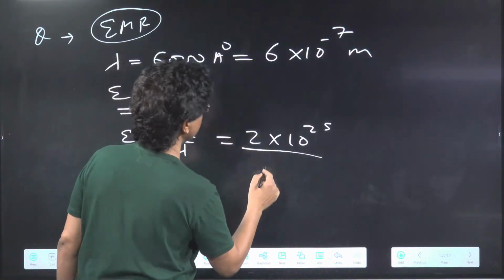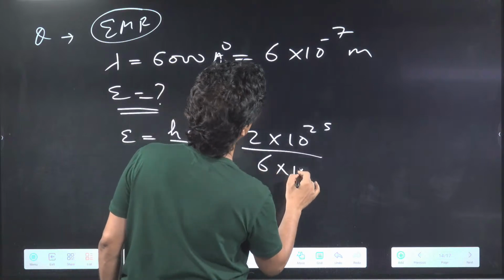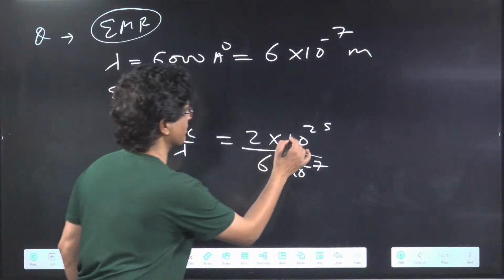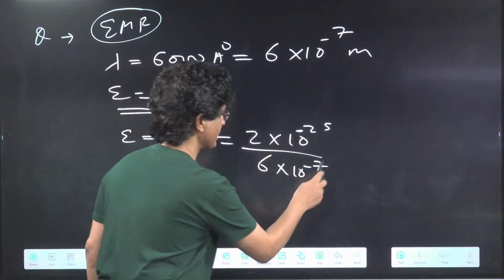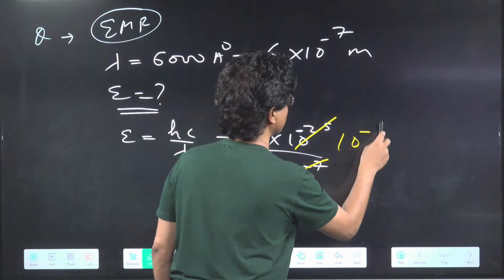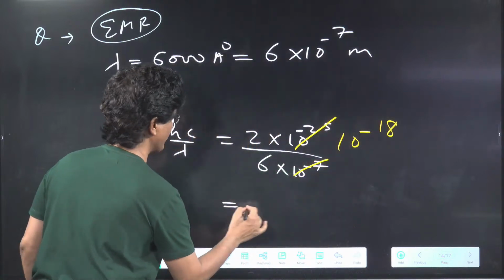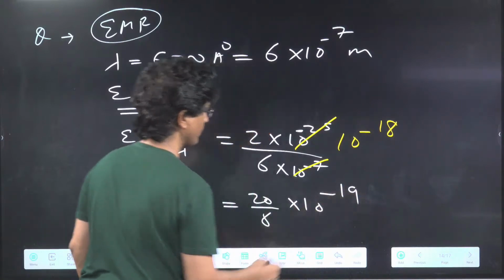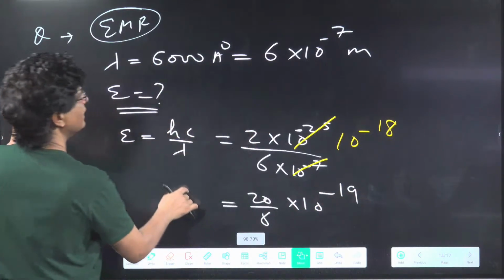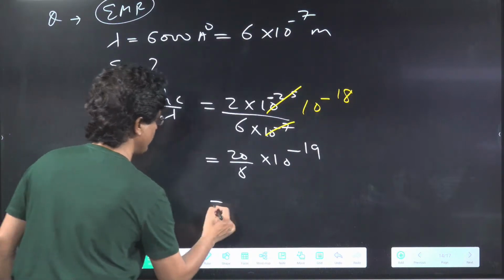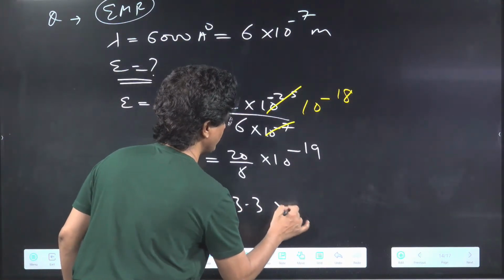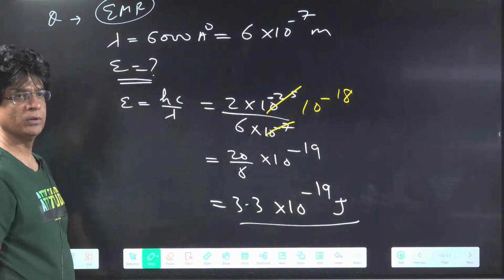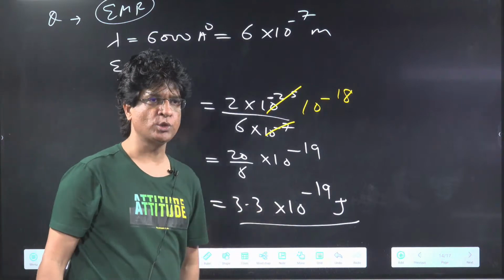So what will lambda be? 6 into 10 to power of minus 7. This is minus 25, this is minus 25, and this will be 10 to power of minus 18. And if you allow me, can I write 20 by 6 into 10 to power of minus 19? Yes or no? And if I'm not wrong, this will be 3.3 into 10 to power of minus 19 joule. This way, your energy will be in joule.